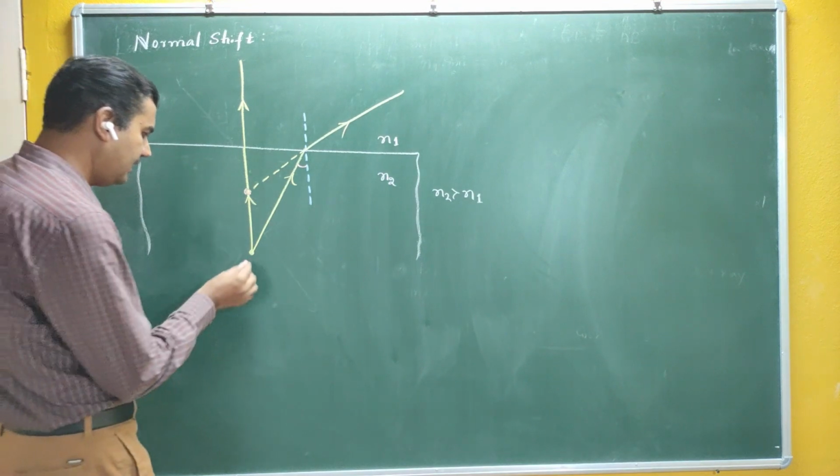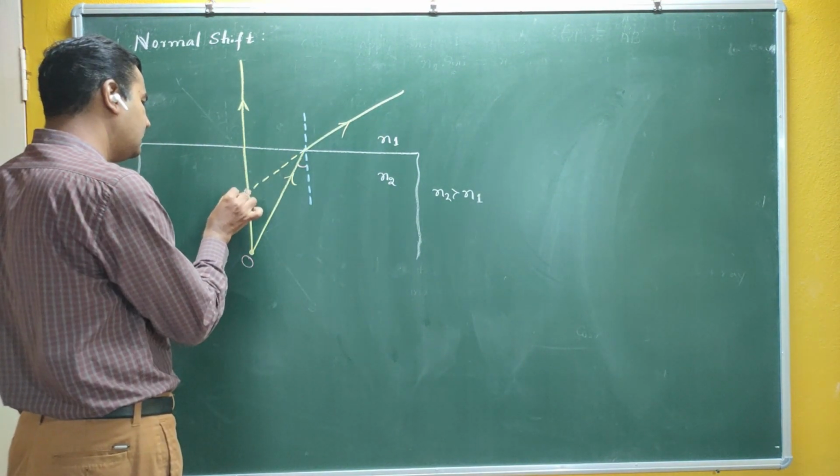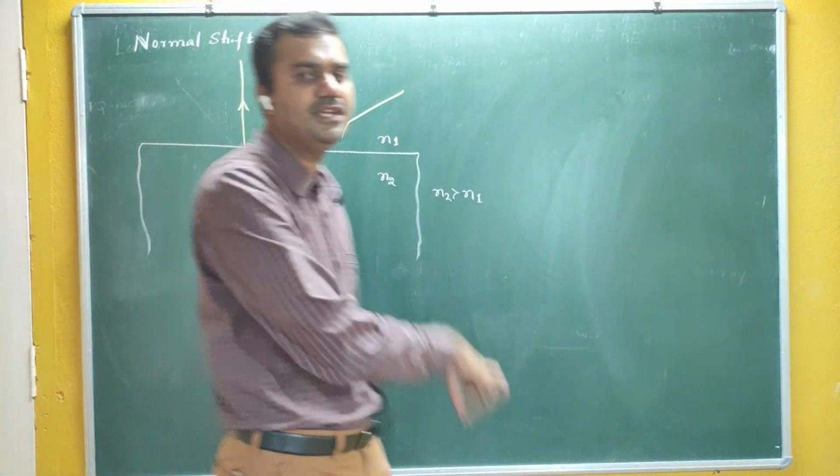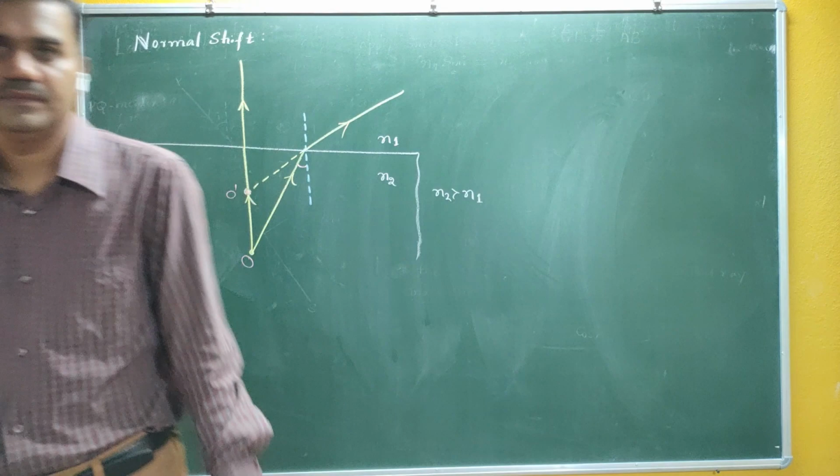Actually the object is here, but for that person, the object appears to be here.